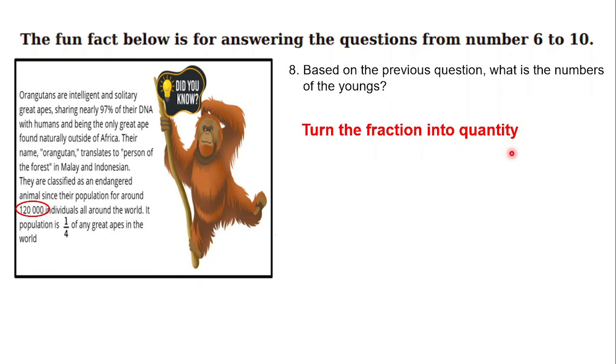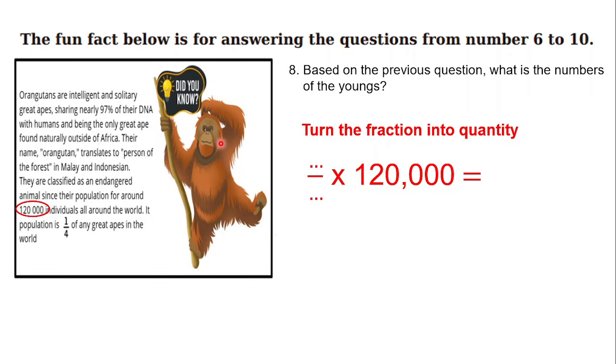Let's see, the real number of the orangutans here is 120,000 individuals. So I think there is a relation between the fraction obtained from question number 7 and it. So what is the relation?